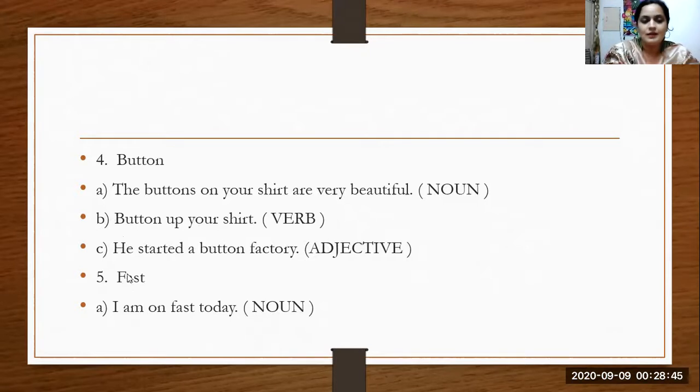Clear? Then the next word is fast. Fast. Please revise fast. Write fast. Come fast. He is running fast. I hope these sentences are coming into your mind. Okay. Now tell me what role the word fast is playing here. Is it a noun? Is it a verb?